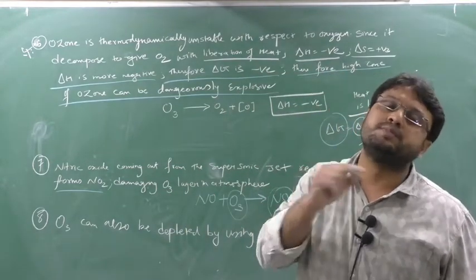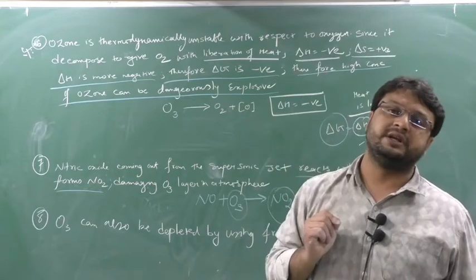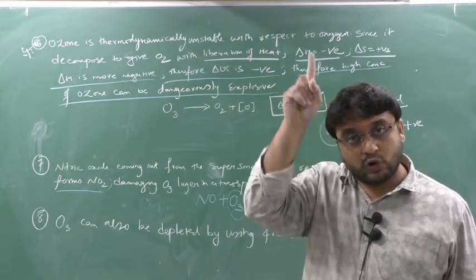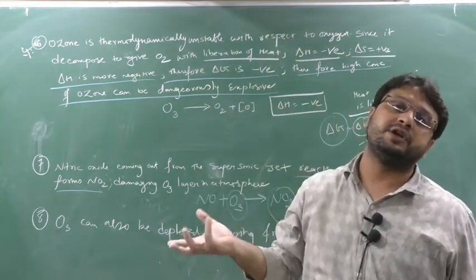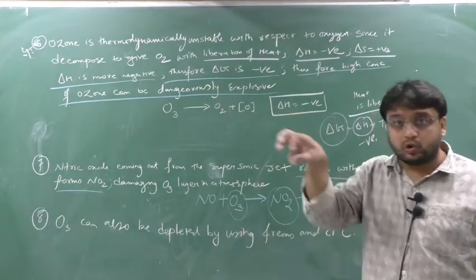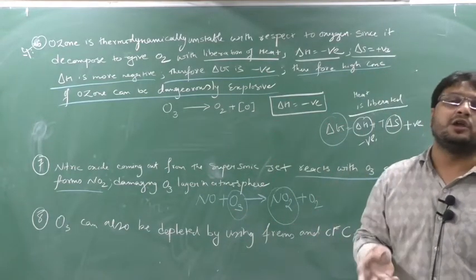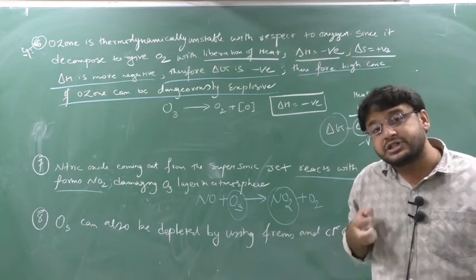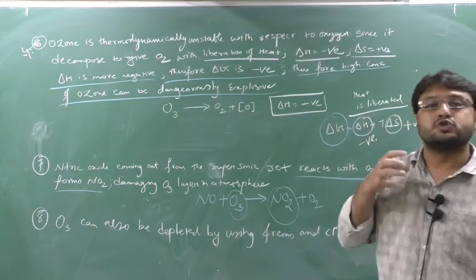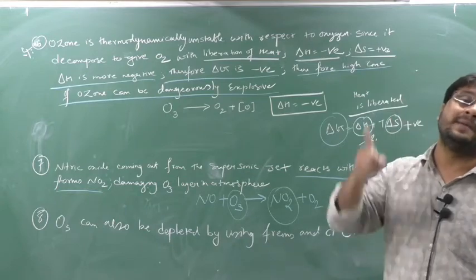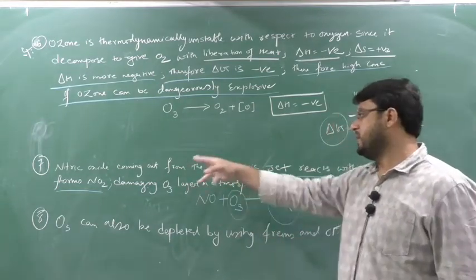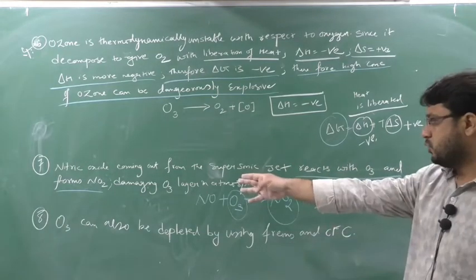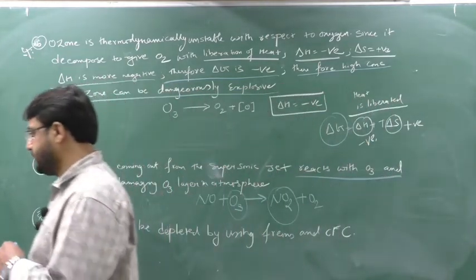So what happens during the supersonic jet? During the flying of the supersonic jet, a large amount of nitric oxide comes into the atmosphere. This nitric oxide will react with the ozone which is present in the layer of the atmosphere and convert into NO2. So NO is eating O3 and converting into NO2. Finally, who is getting exhausted? Ozone is getting exhausted from our atmosphere, but ozone is very essential for us to protect against UV radiation. So due to this reason, we say nitric oxide is harmful for what? Ozone. So the point written is nitric oxide coming out from the supersonic jet reacts with ozone and forms NO2, which damages the O3 layer in the stratosphere.